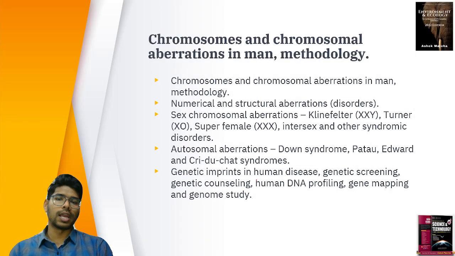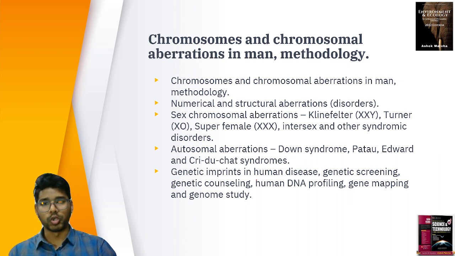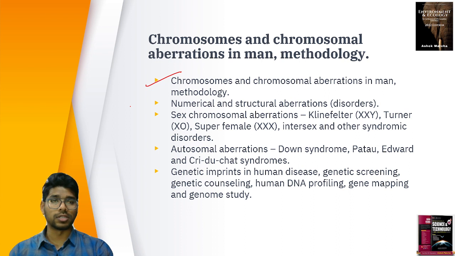And chromosomes and chromosomal aberrations in man and methodology. As you can see, the chromosomes within the cells. No system in the world is 100% efficient, and the same is true of the human body. So there are many chromosomal aberrations. Sometimes there will be mismatches, there will be one extra chromosome, or there will be no chromosome.